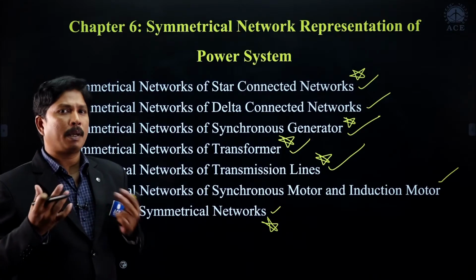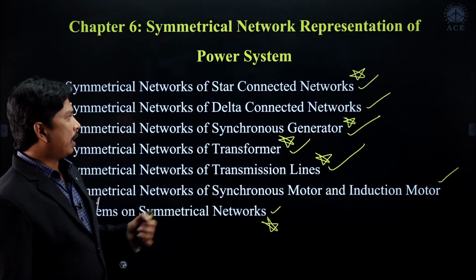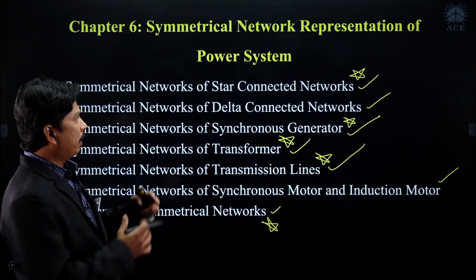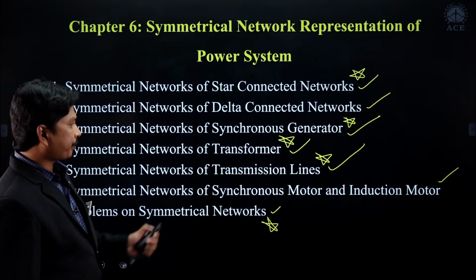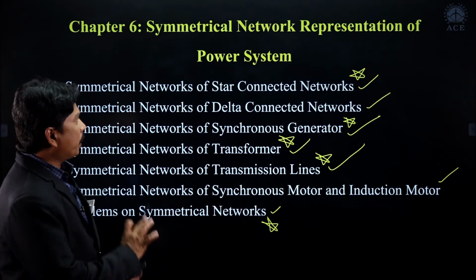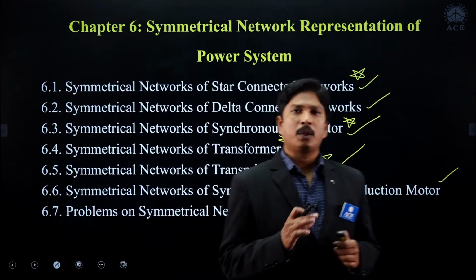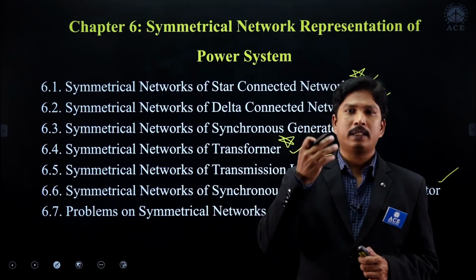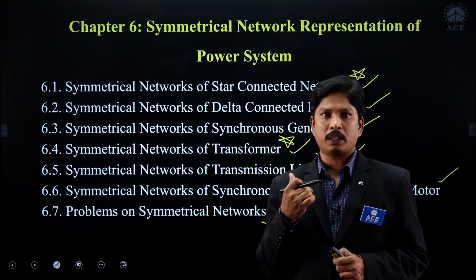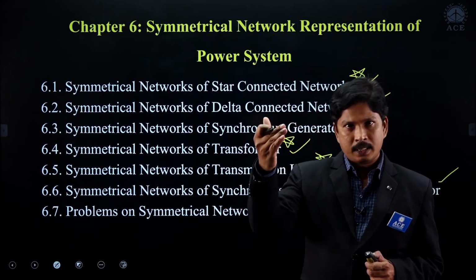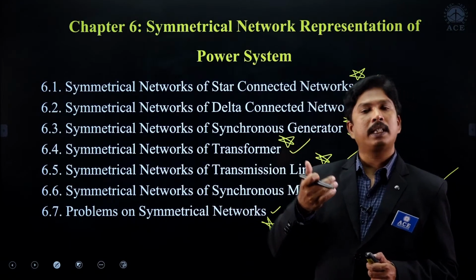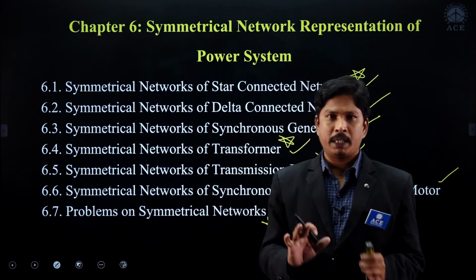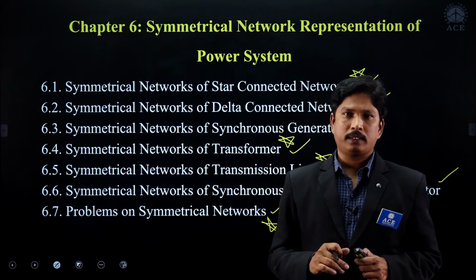The theory questions they may ask from any part. Clear? And mathematical questions will be high priority, that means most possible only in these concepts. Clear? And without this chapter, we are unable to analyze fault analysis. For fault analysis, we need chapter 5, chapter 6 and chapter 2. So per unit system representation, symmetrical component theory, and symmetrical networks. Chapter 2, chapter 5 and chapter 6 combined will give you the fault analysis.